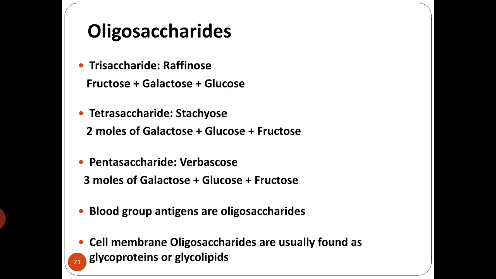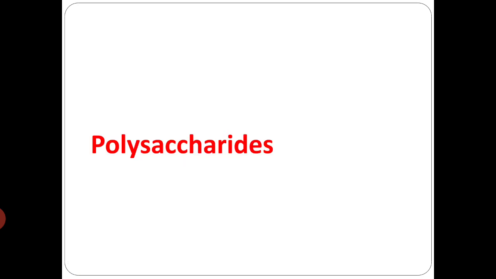The pentasaccharide example is verbascose, made up of three molecules of galactose, one of glucose, and one of fructose. These oligosaccharides are blood group antigens, and cell membrane oligosaccharides are usually found as glycoproteins or glycolipids. So next is our polysaccharides.